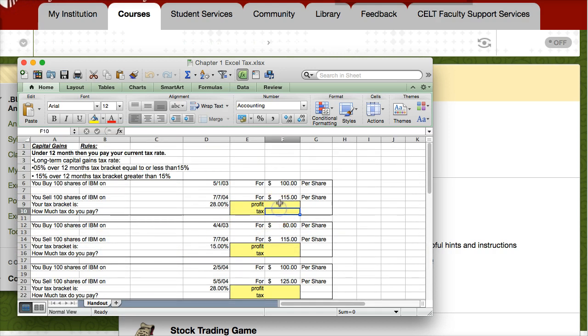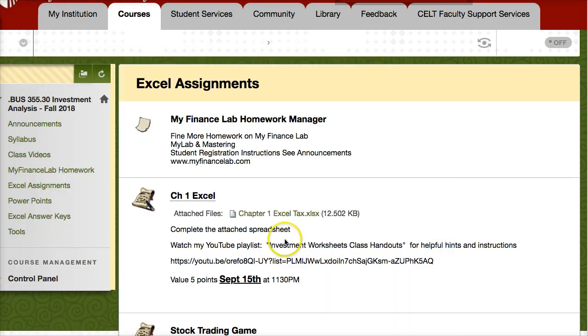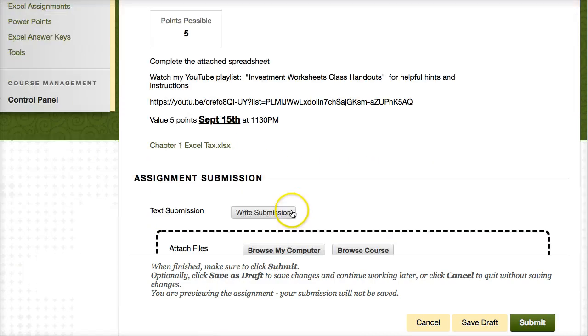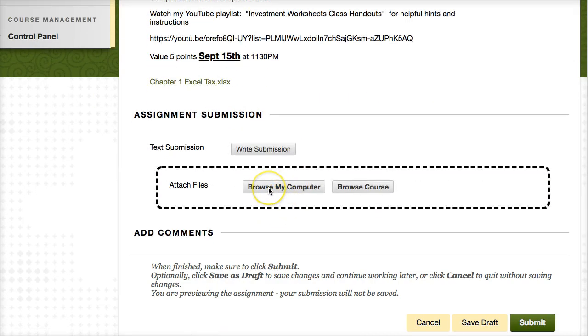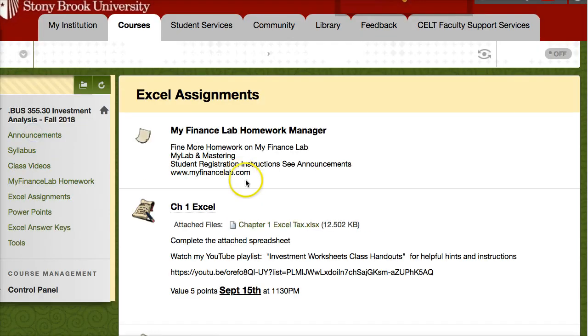And you complete the generally yellow boxes. So you would complete whatever these numbers are, but you put in your calculations. And then you save your spreadsheet. Once you have your spreadsheet saved, you can click on this link here, Chapter 1 Excel, and then you could browse your computer to attach the file and then submit. So this is how you would complete each of the Excel assignments.